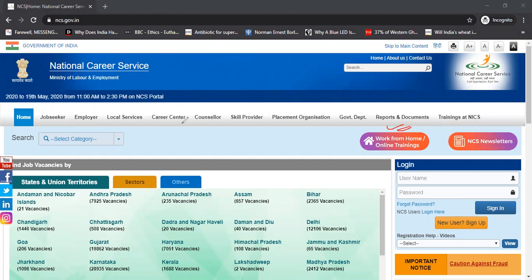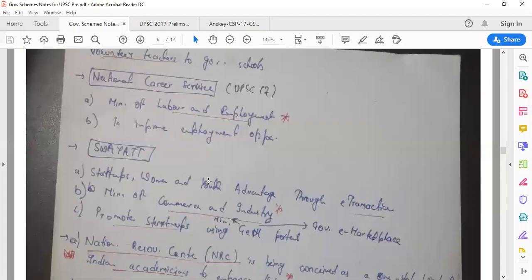Go through these things, give as many tests as you can, but don't only give tests. Also try to revise those tests. That will help you a lot.